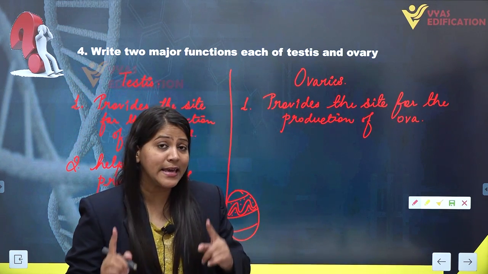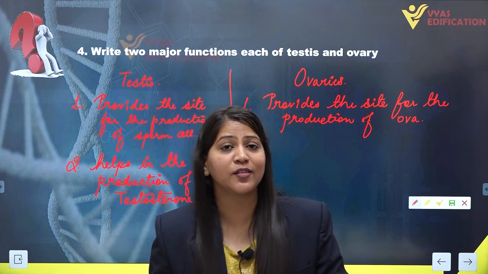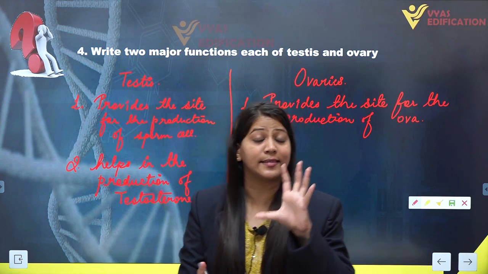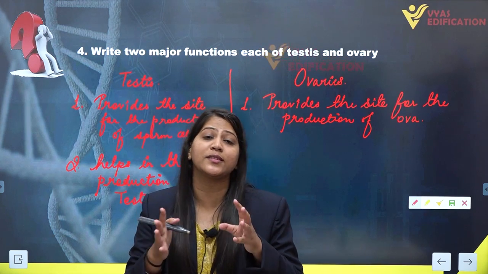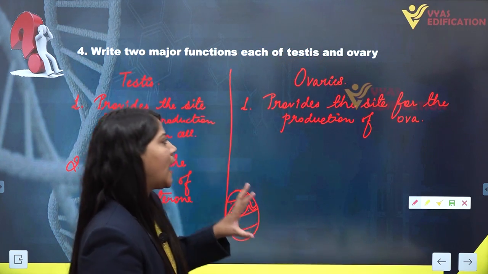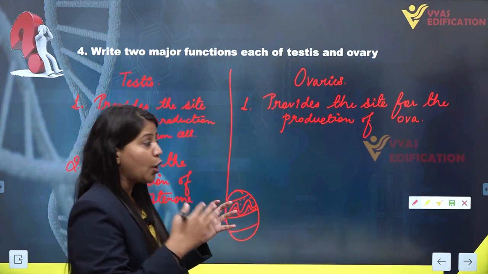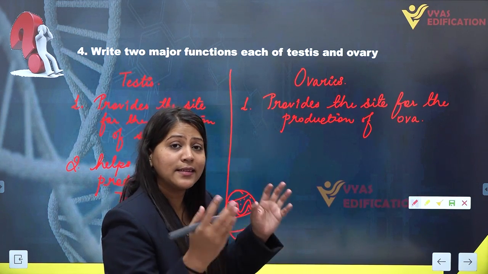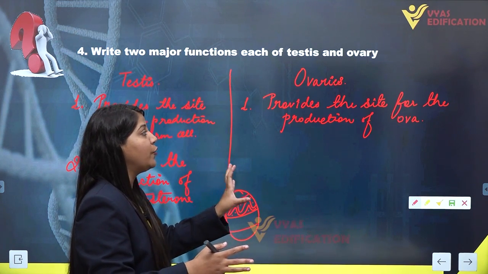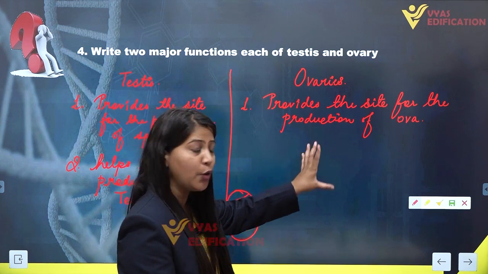Being a female primary sex organ, it provides the site for the production of ova, which is a female gamete. The production of ova, or oogenesis, takes place inside the ovaries. So this is the first function of ovaries.